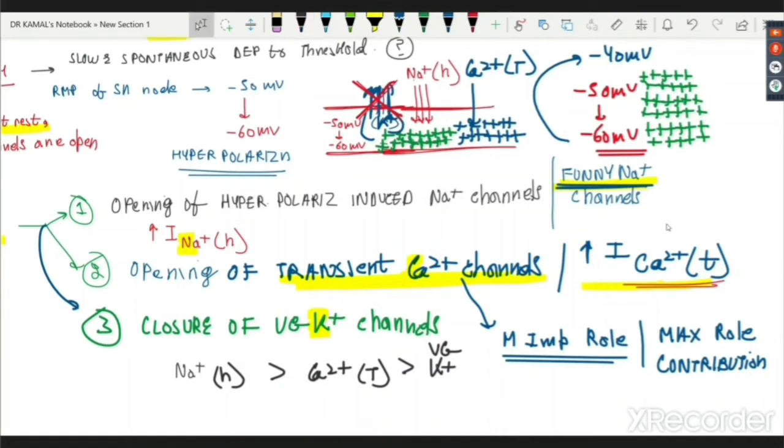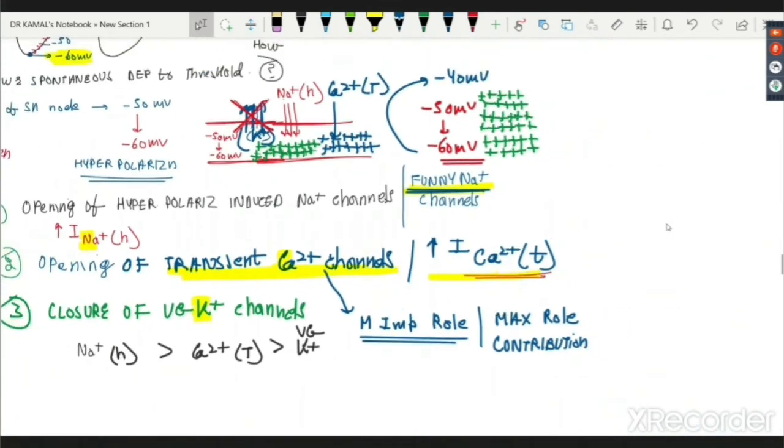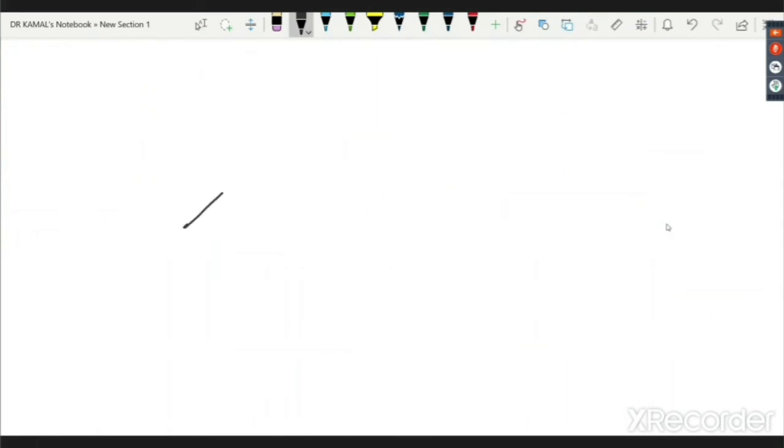So let's go back to my figure now. This was the most important phase which we wanted to discuss, and let's go back to the figure now. So we were discussing this thing that it is like this, and we have just had a discussion about phase 4.